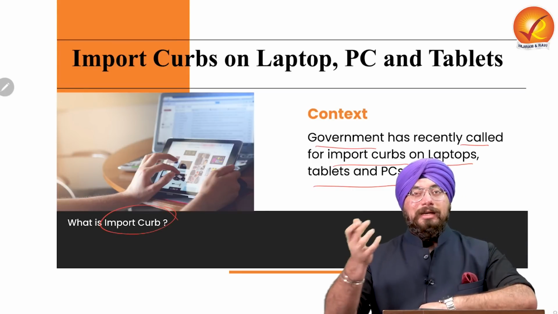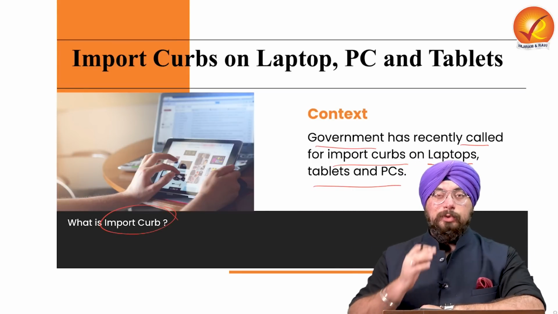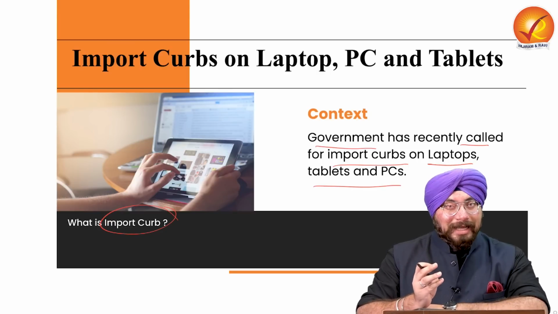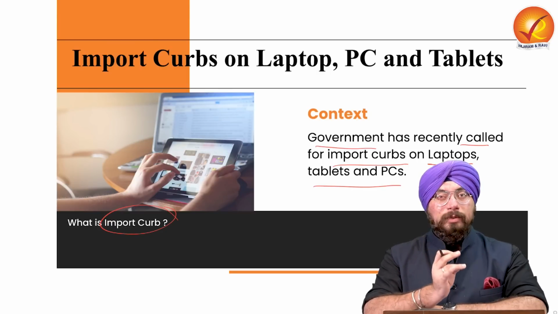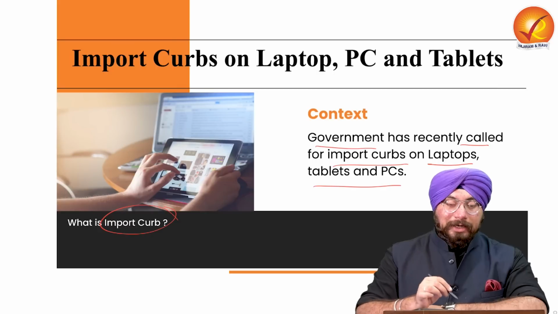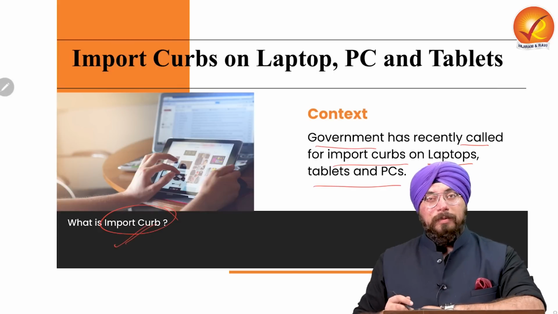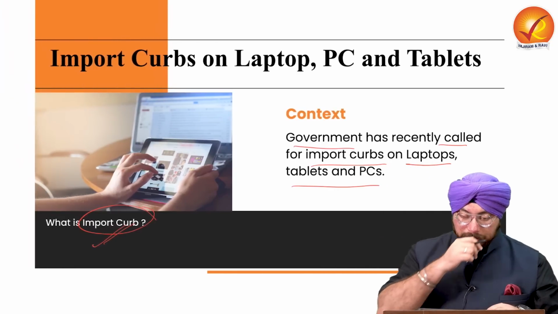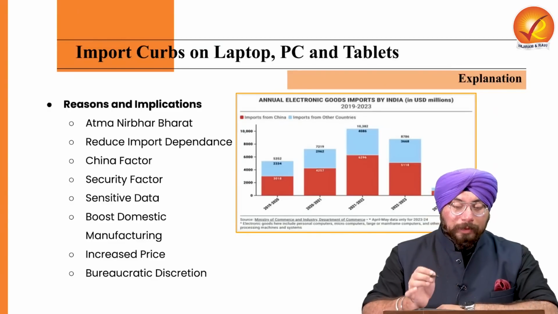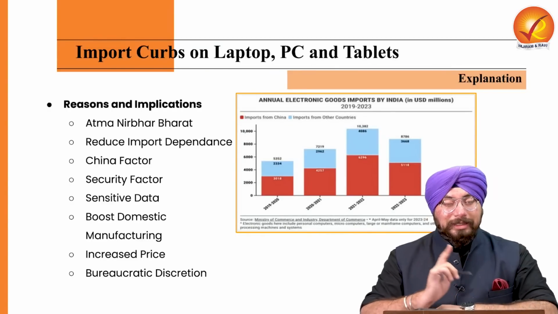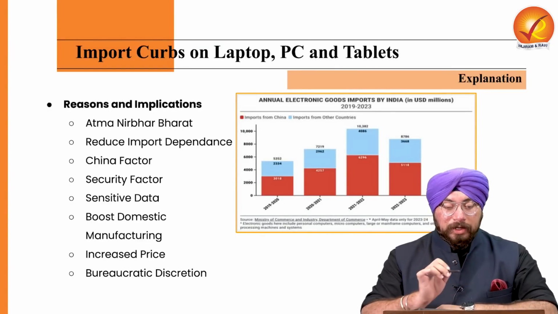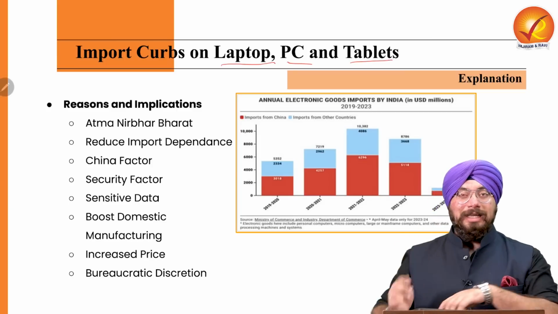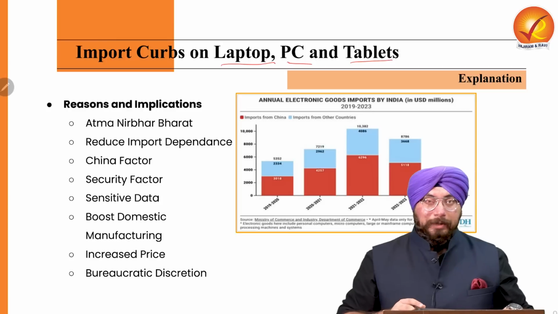Now we need to understand what an import curb is. So when we reduce the number of imports using various restrictions, let's say licensing, or an increase in tariffs, an increase in various taxes, in that scenario we call it an import curb. That is, we are curbing our imports, we are reducing the level of our imports. Okay. Now we need to understand why the Indian government recently curbed the imports of laptops, PCs and tablets.